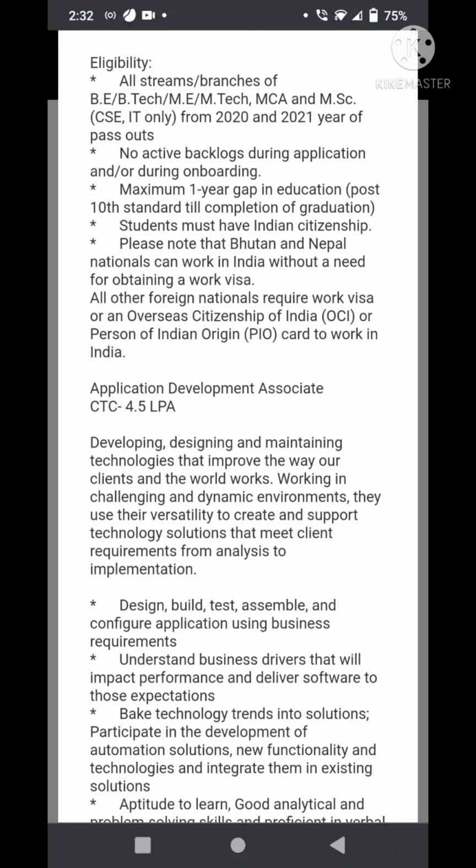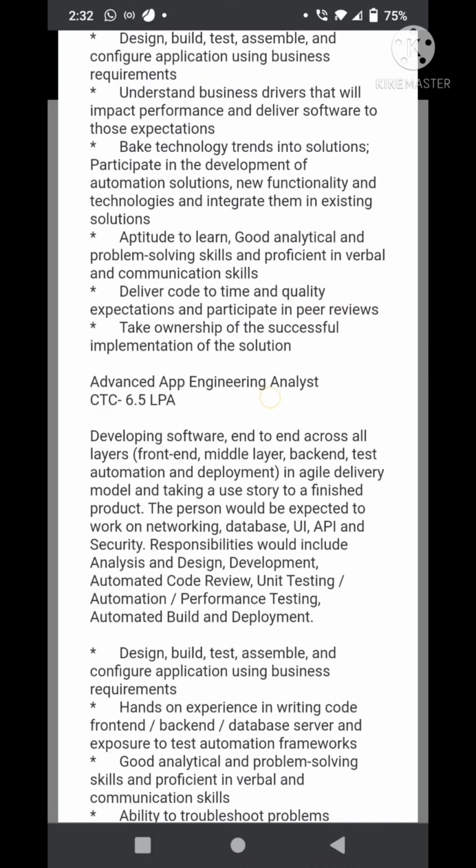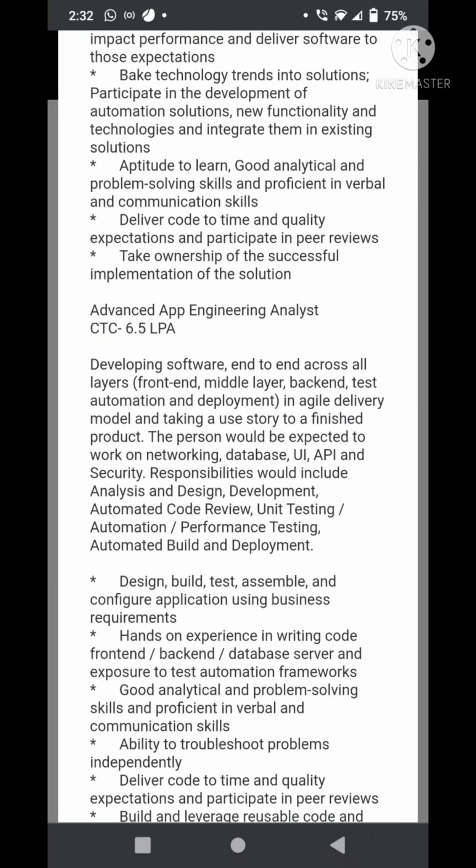And there are two posts available. We have development associate and the expected salary would be 4.5 lakhs per annum, and advanced app engineering analyst, and here the expected salary would be 6.5 lakhs per annum. Now what the job entails you to do is clearly given in here in detail.